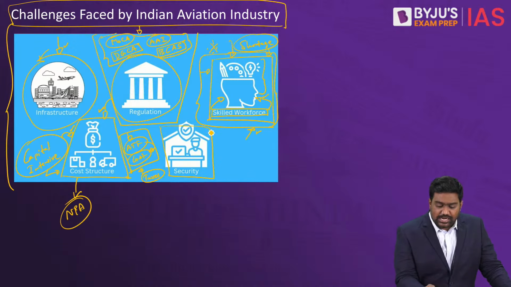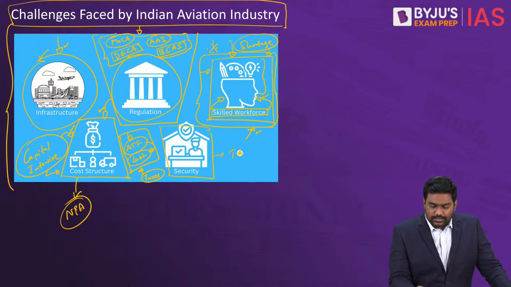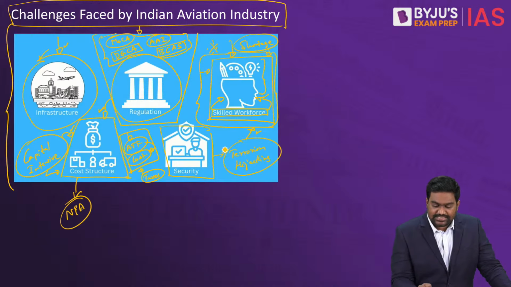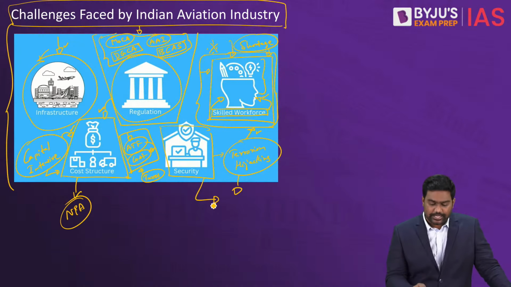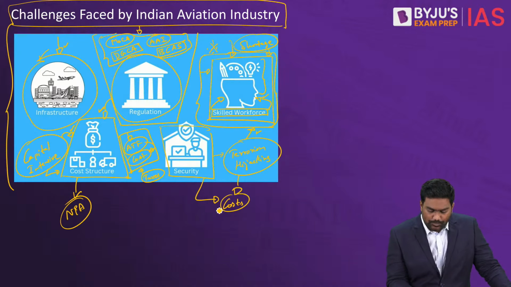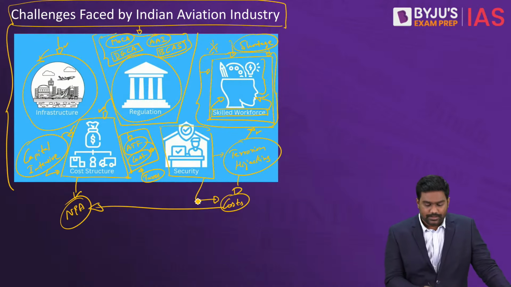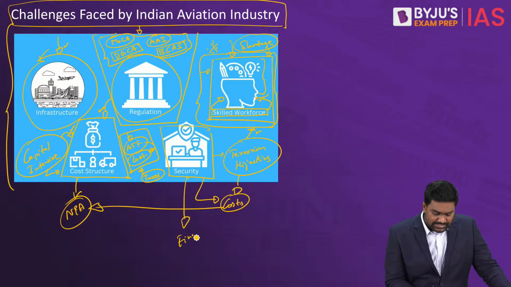Next is issues with regard to security. Because there are a lot of threats through terrorism and hijacking. India is very vulnerable to these threats. So these security measures needed to create a buffer against terrorism and hijacking increase the cost of operations for airlines. Plus the question of financial security as well.